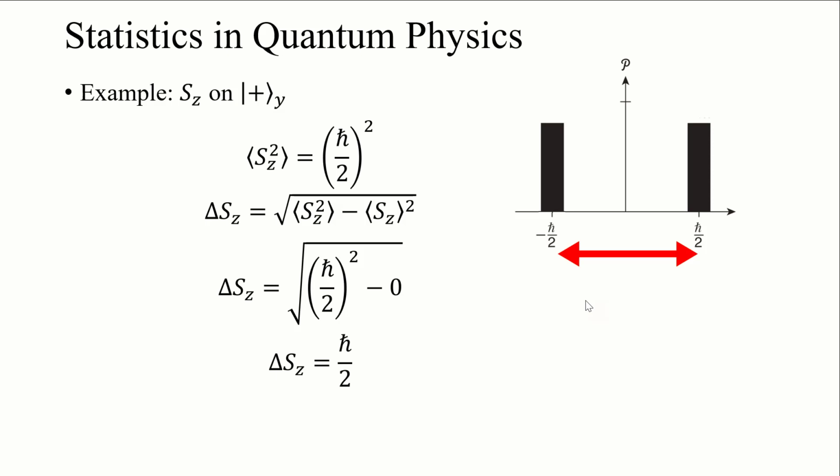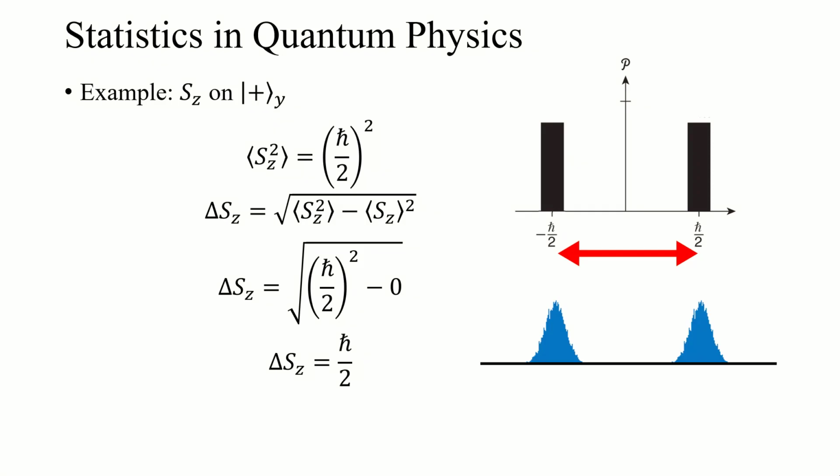So when we do that, histograms of those measurements would be smeared values around h bar over 2 because there's going to be some engineering things that go in there where it's not going to be perfect. So there's going to be some uncertainty in precision of each individual measurement, but the spread is still going to be there. That is not a result of us being sloppy or not very precise in our measurement. It's a fundamental thing.